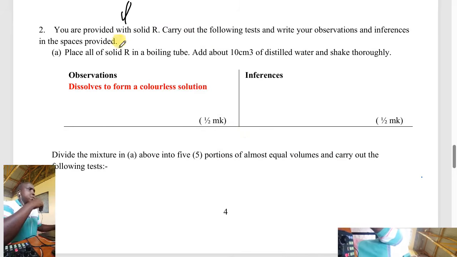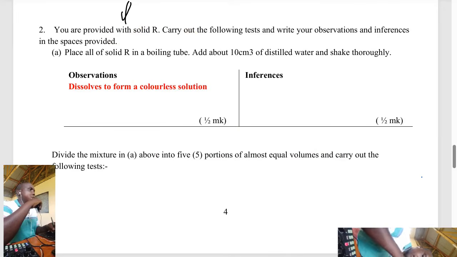You are provided with solid R. Carry out the following tests and write your observations and inferences in the spaces provided. Place one spatula of solid R in a boiling tube. Add about 10 cm³ of distilled water. Shake thoroughly. The observation is the solid dissolves to form a colorless solution.